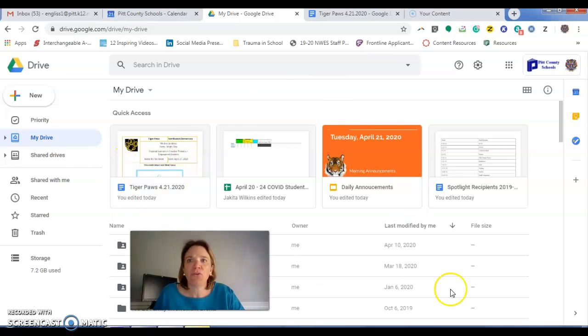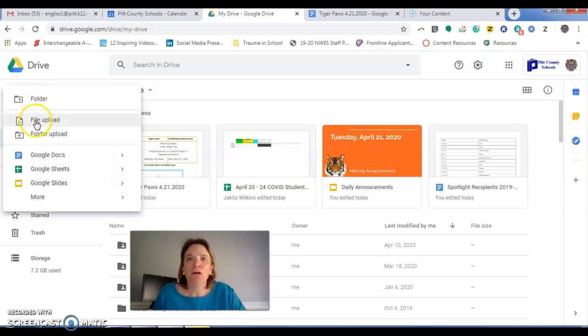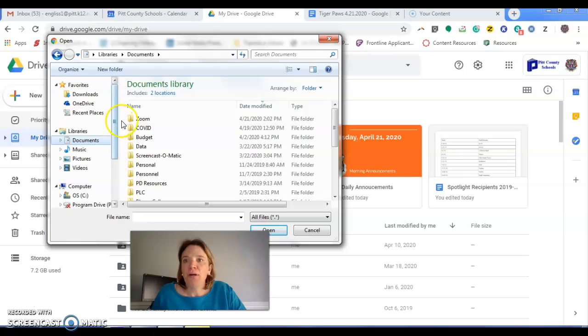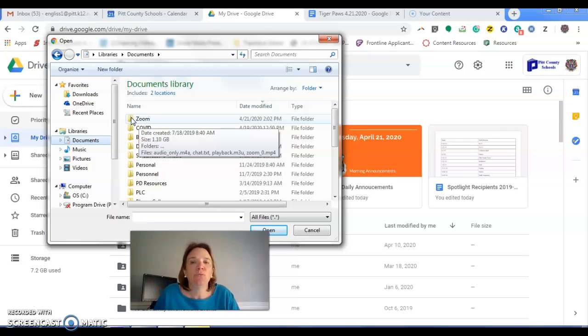So you need to be in your Google Drive account and you go to New and File Upload. I'm going to show you how to do a Zoom video. The only difference with videos compared to other files is that it will take a little bit longer for the video to process. Not necessarily to upload, but to process, which means that it would be ready for viewing.